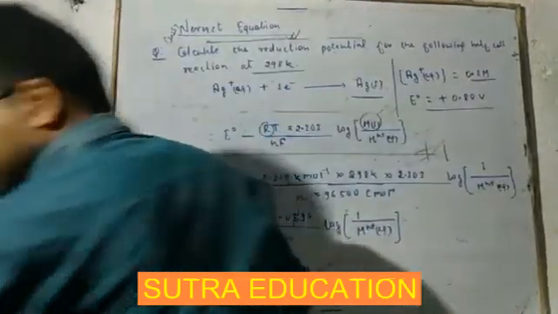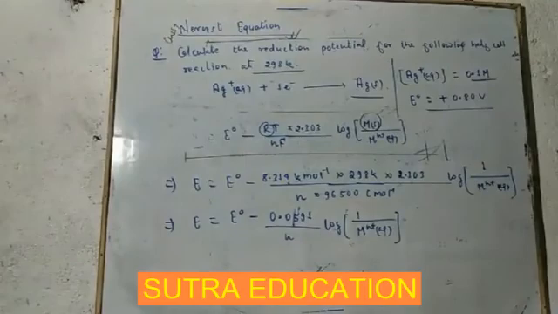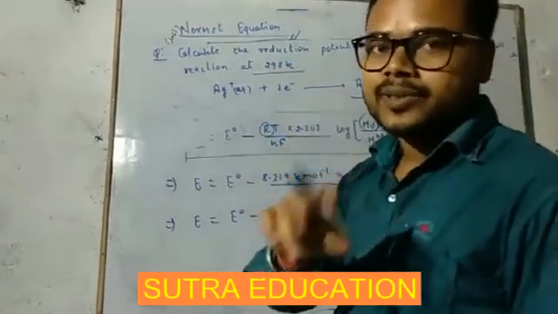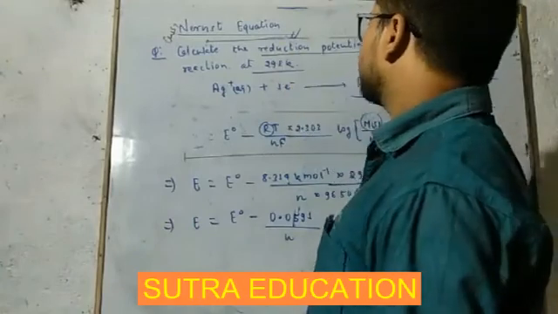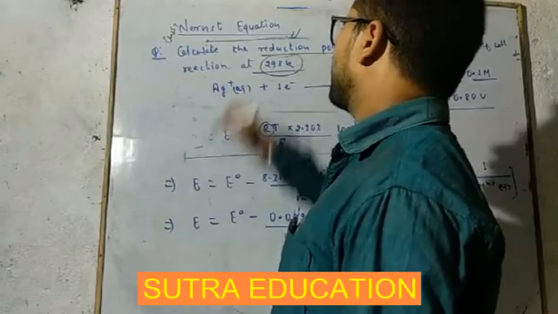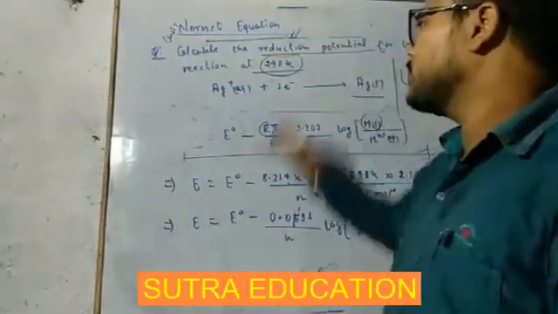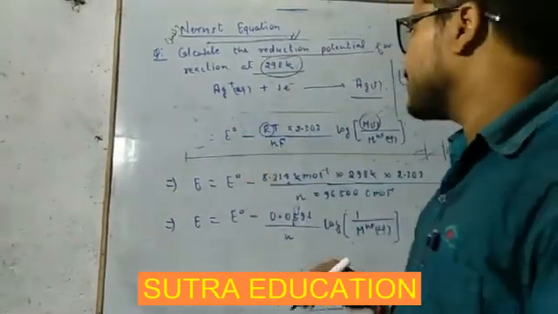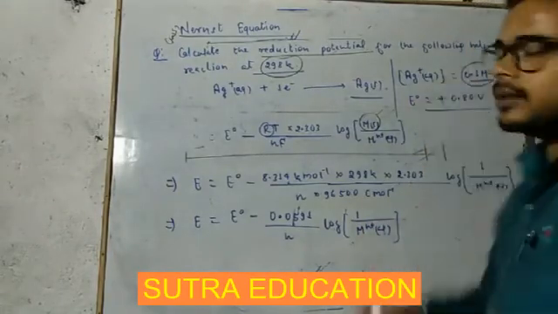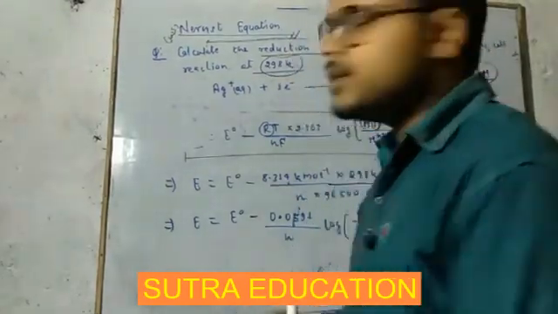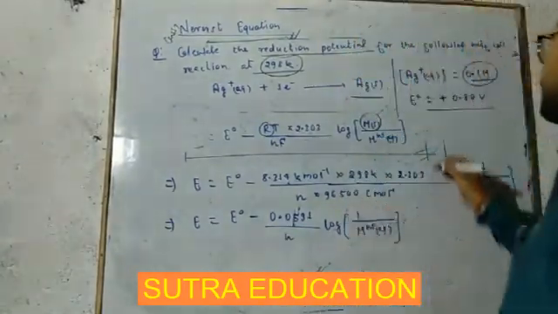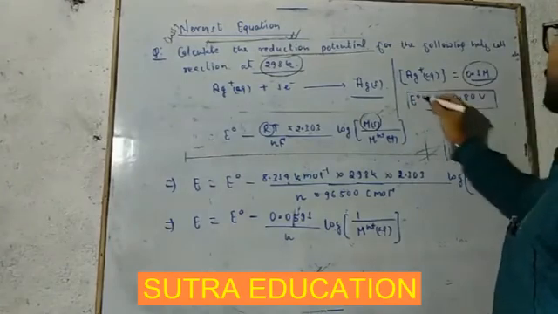Okay, getting the question? Question is calculate the reduction potential, not standard reduction potential. We have to calculate reduction potential for the following half cell reaction. Temperature, coincidentally it is given as 298 Kelvin, don't worry, but concentration is not 1 molar. See here, it is 0.1 molar, different than 1 molar concentration, means it is electrode potential, not standard electrode potential. And standard electrode potential is given as plus 0.8 volt.